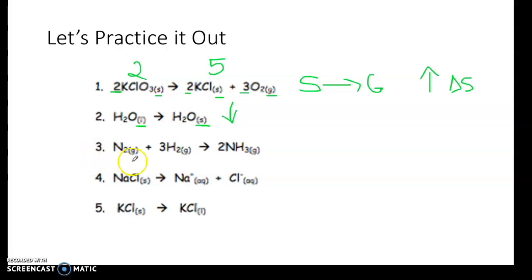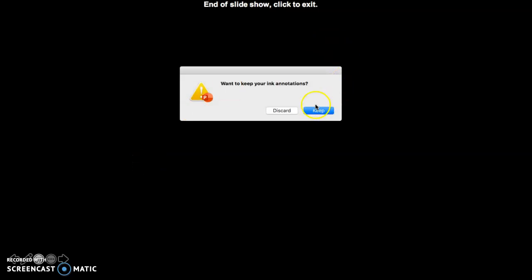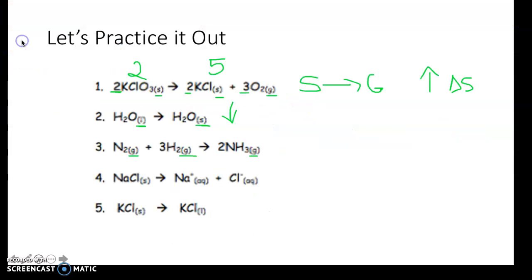Then number 3, let's do the phase change first. We have gas, gas, and gas. So we can't use phase change to help us with this. So let's go to the second one. Over here, we are seeing that N2 and H2 are combining to give us NH3.